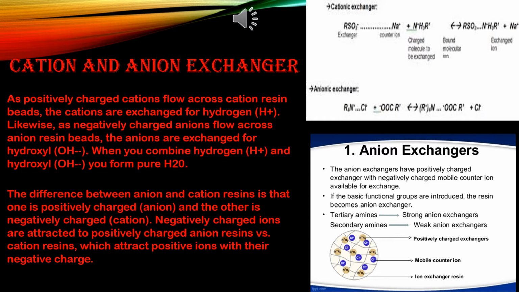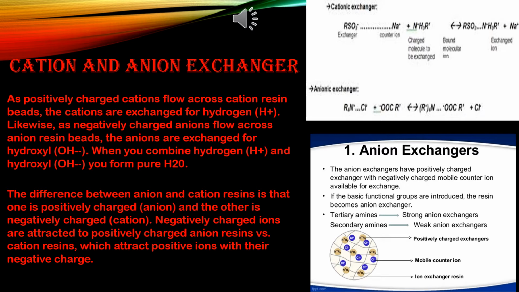The difference between anion and cation resins is that one is positively charged, that is anion, and the other is negatively charged, that is cation. The difference is just opposite actually.